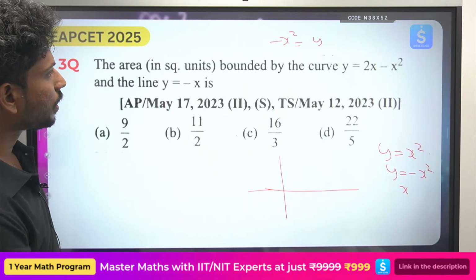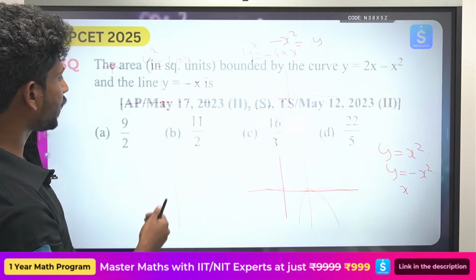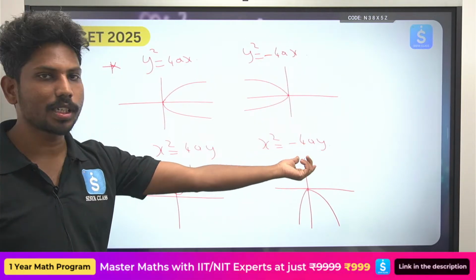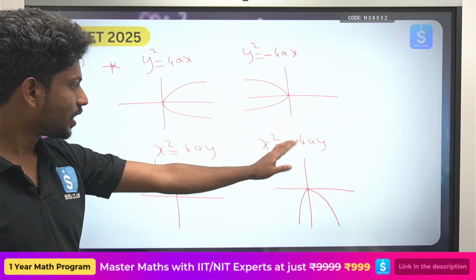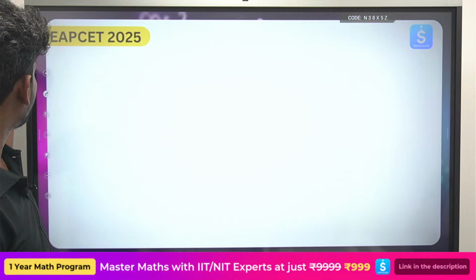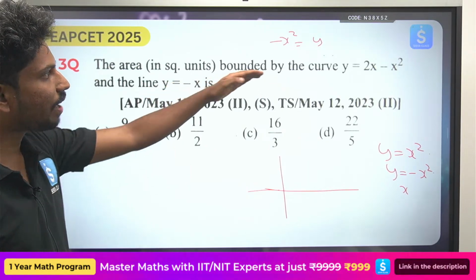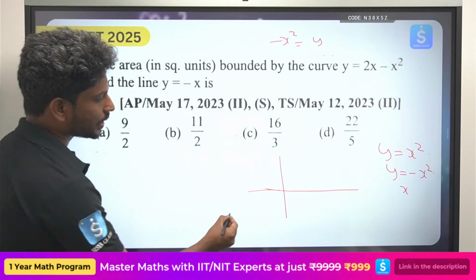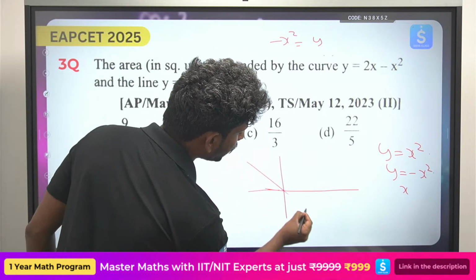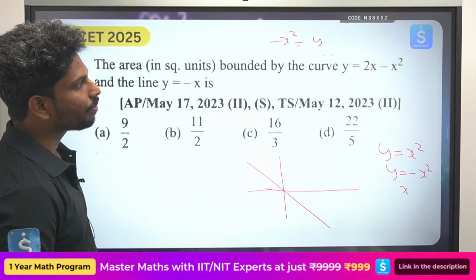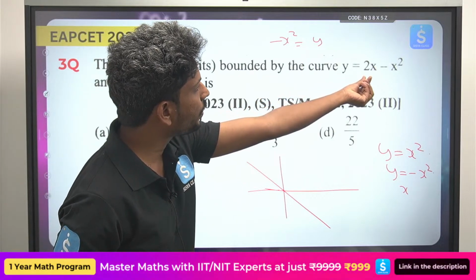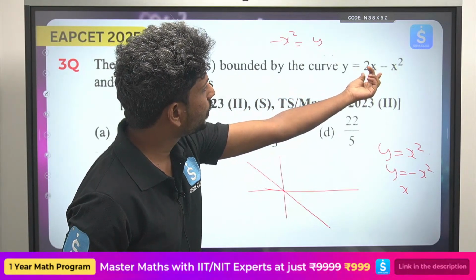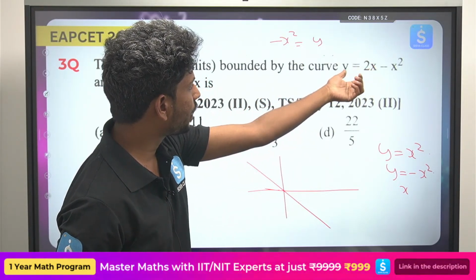Okay, so now here, this is in the form of x square equals to minus 4ay. So the graph is somewhat in the lower direction. Okay, the graph is somewhat in the lower direction. Okay, and how does the graph of y is equals to minus x look, this is y is equals to minus x. And for what value does y become 0, when y equals to 0.